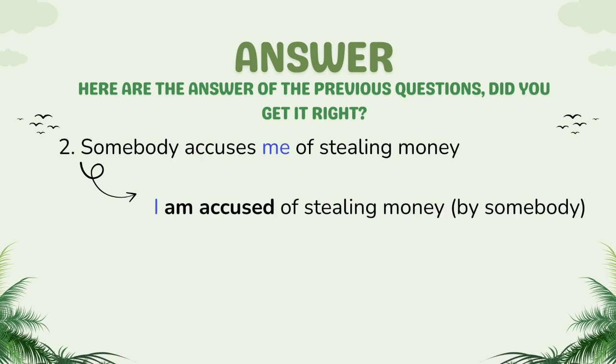Okay, so next, somebody accused me of stealing money. It is the active form, and then it turns into I am accused of stealing money by someone.